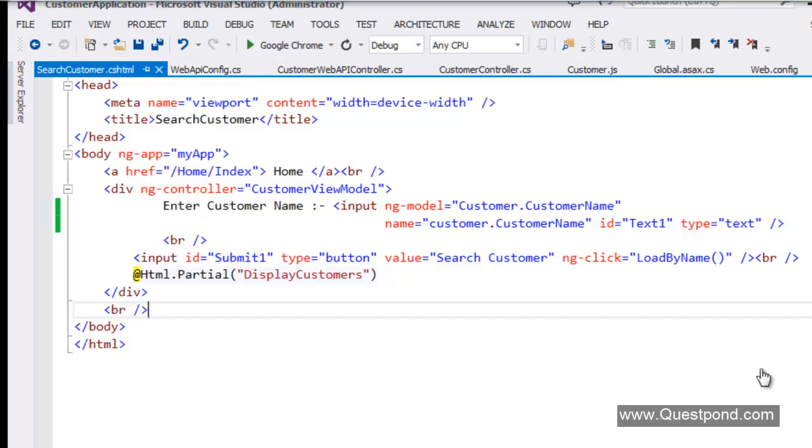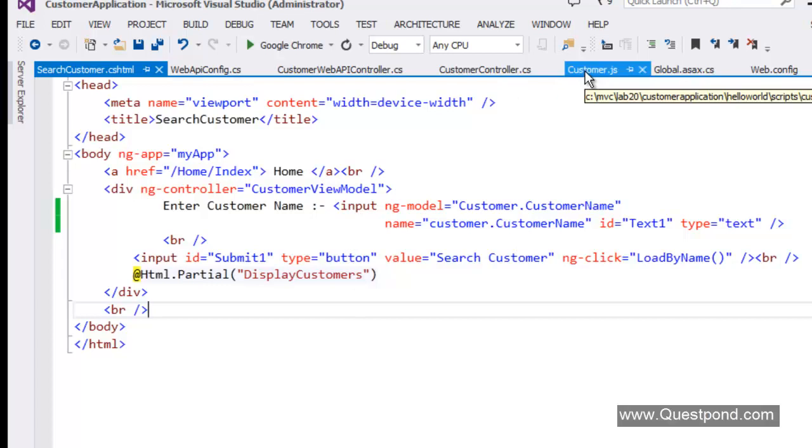For example, if you remember, we had this search screen here. Okay, and this search screen actually helps us to search by using the customer name. Now, if you visualize this search screen here, this search screen can be implemented by using a post as well, by using a get as well. And if you remember right, this search screen at this moment is implemented by using a post.